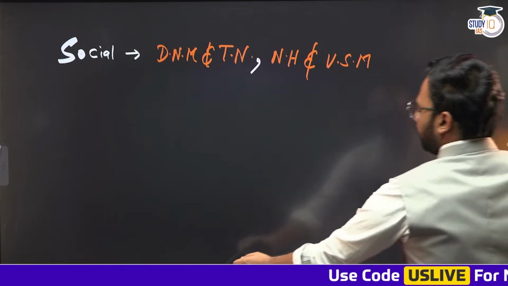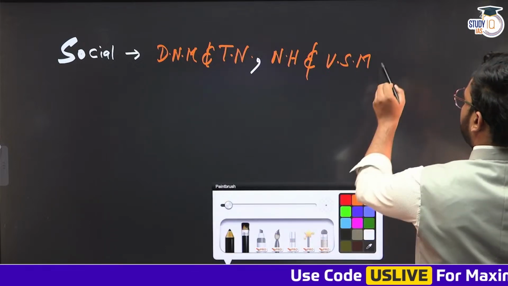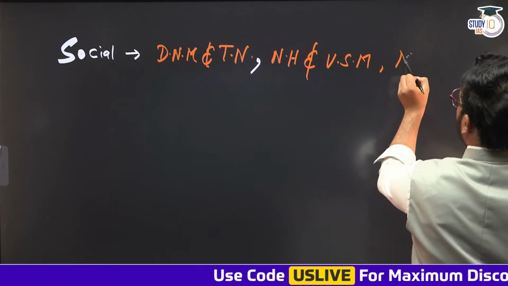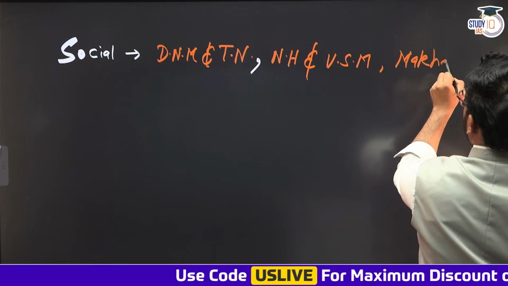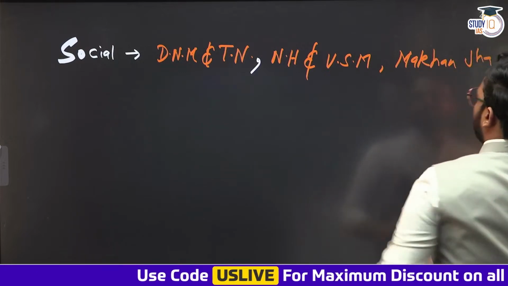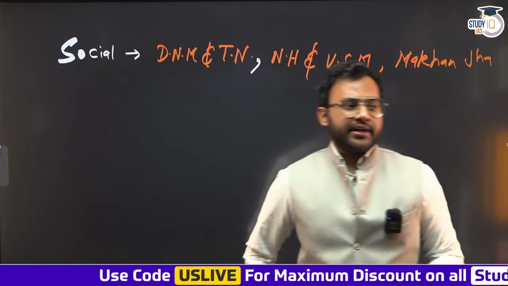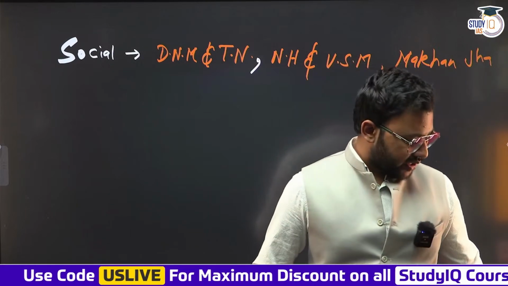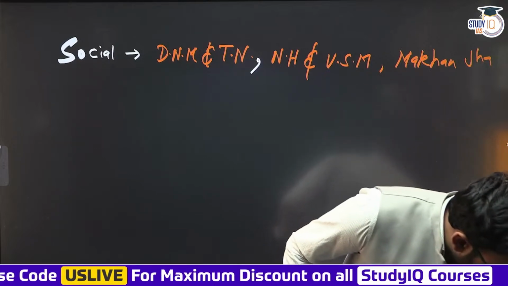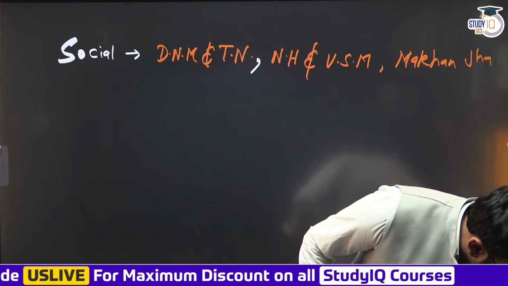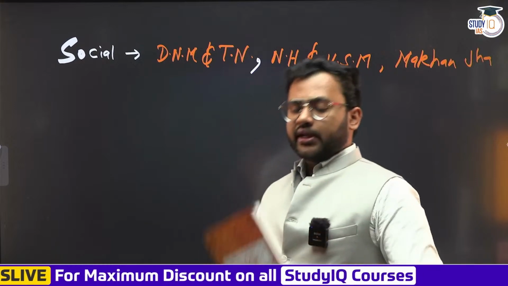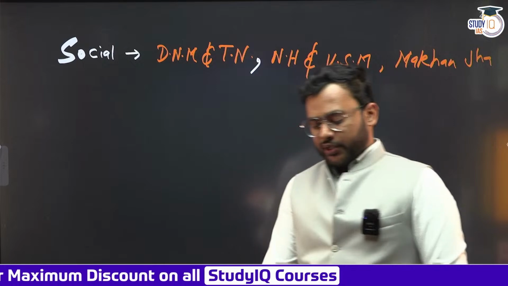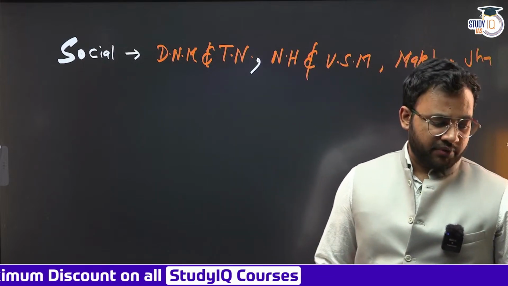All right. The third book, there is another book by a scholar named Makhan Jha. This one probably is not very suitable. It is quite brief, and a lot of explanation is missed out here for the most part. So I probably have that also, and I will show you the cover image so that you can get an idea. This is the book, Introduction to Social Anthropology by Professor Makhan Jha.